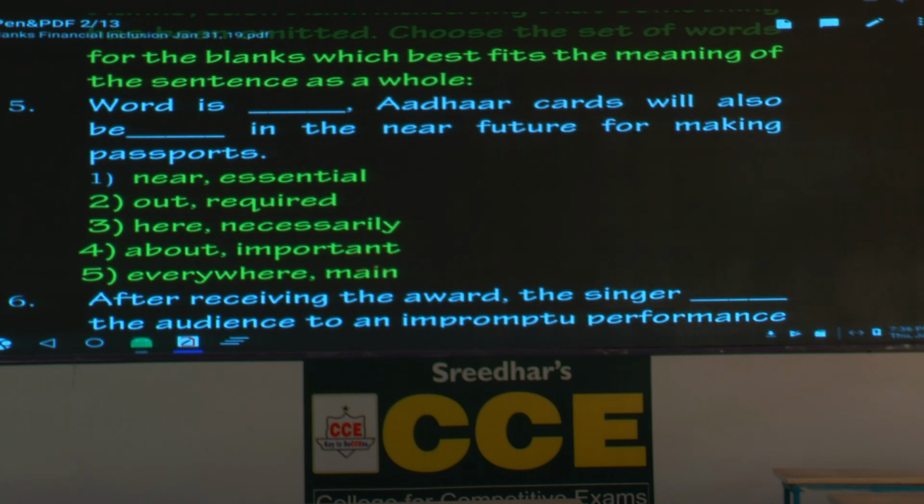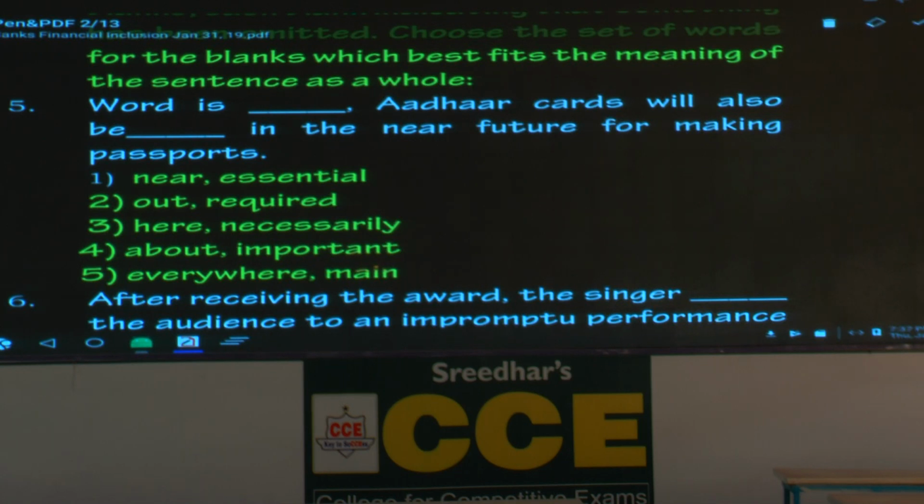Now, we'll see the first one. Word is. We'll start with the first blank. Word is near, word is out, word is here, word is about, word is everywhere. Of the 5 options, 3 can be considered. Please allow me to speak, then you could respond.